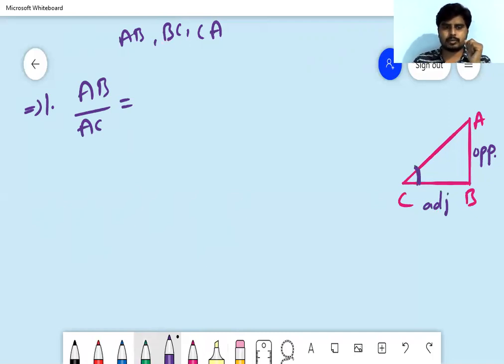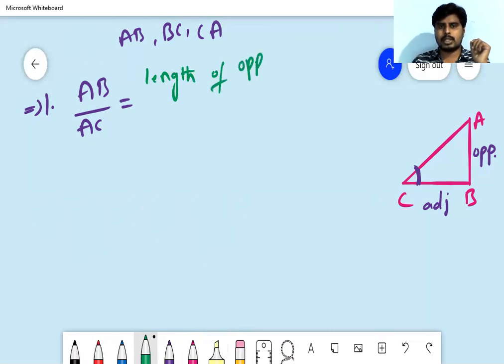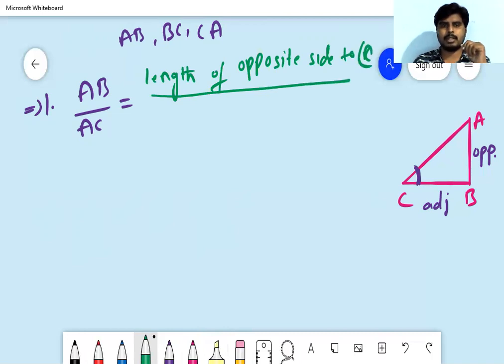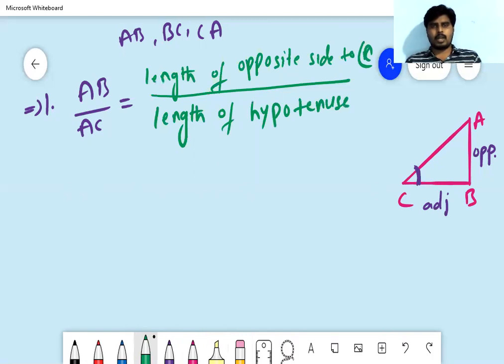What can we write here now? AB is a line segment, a length between A and B. So I'm writing the length of the opposite side to angle C, by AC, which is the length of the hypotenuse.